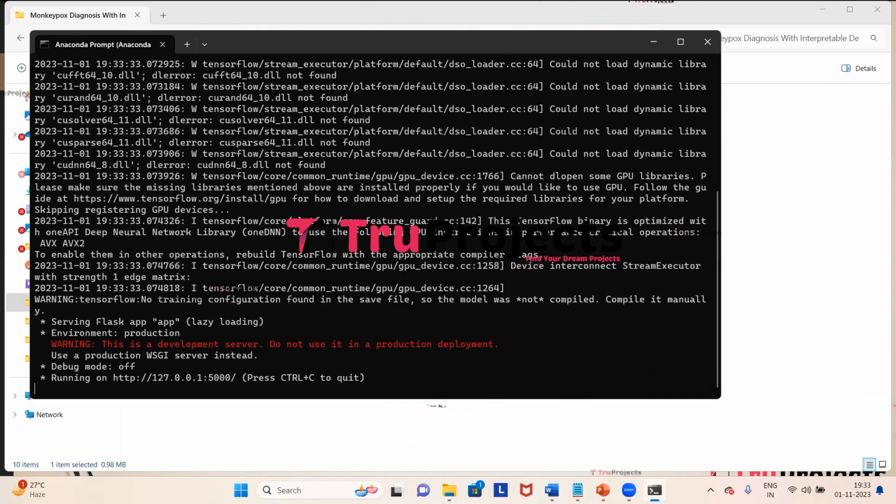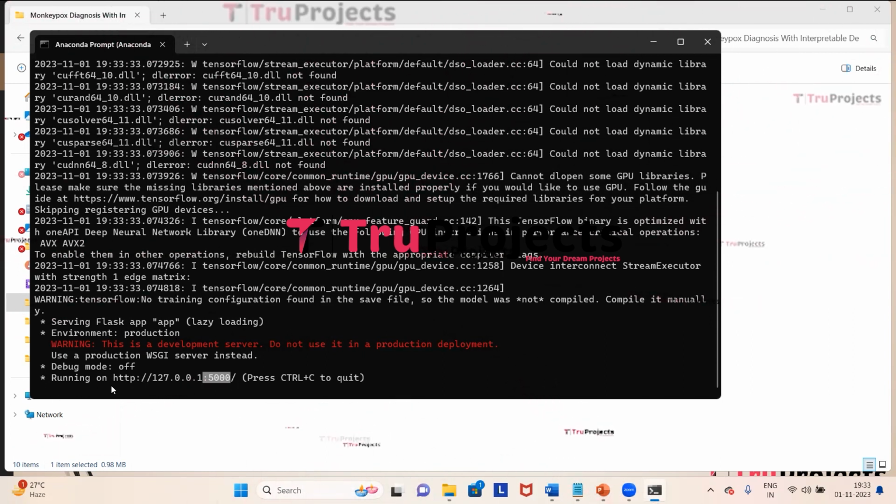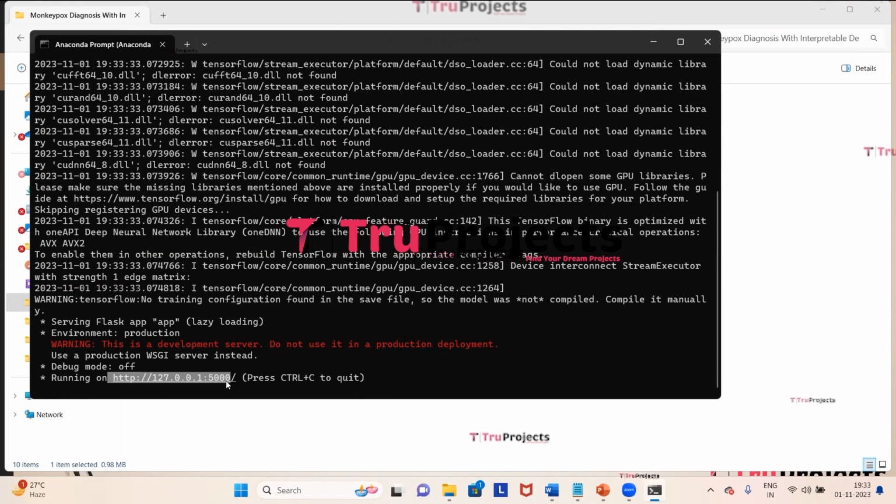After running the app.py file, the Flask framework will host the application locally at the default address, which is the localhost, and the port, unless configured differently. Now we need to copy this path and paste it in any web browser.